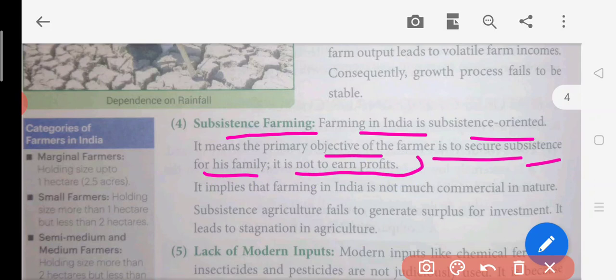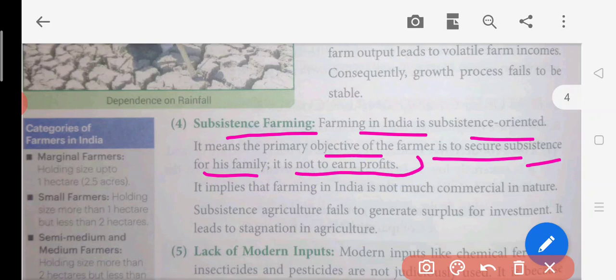And because of that, he'll be getting some crops for his household, his family, and they will just be surviving on those crops which they have grown for their survival. So this is called subsistence farming. Here they are not producing anything extra, which is called surplus, which they can sell in the market and make profit. So this is a conventional outlook, an outdated thinking of the farmers. So it is called subsistence.